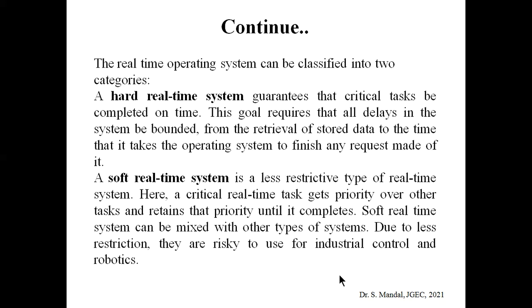In a soft real-time system, the time constraint is not so rigid. Here a critical real-time task gets priority over other tasks and retains that priority until it is complete. Obviously, in industry or robotics, a hard real-time system is used, whereas in cases like medical imaging, a soft real-time system can be used.